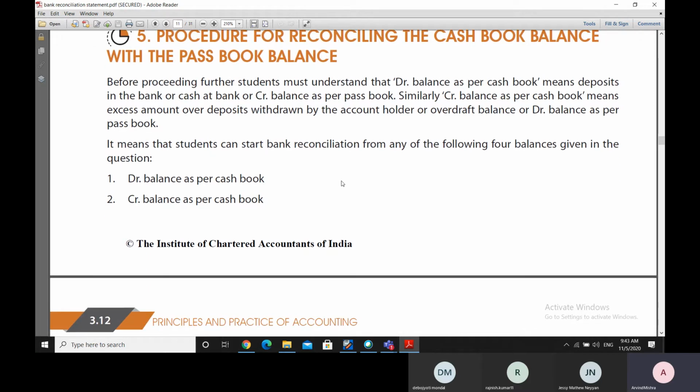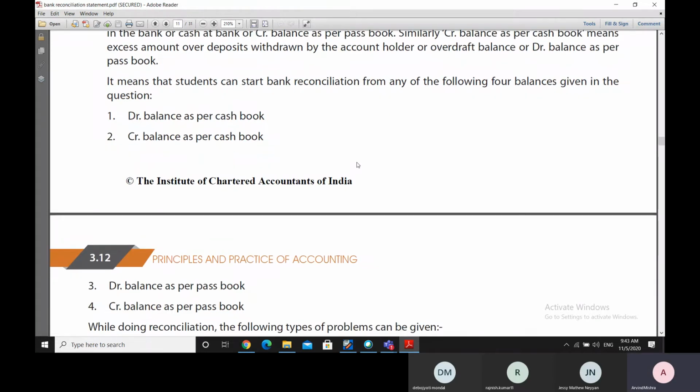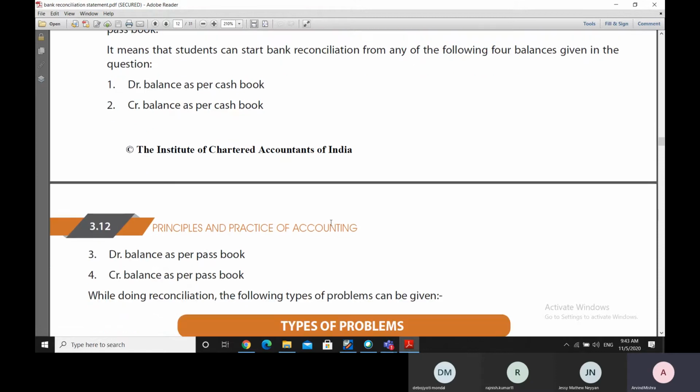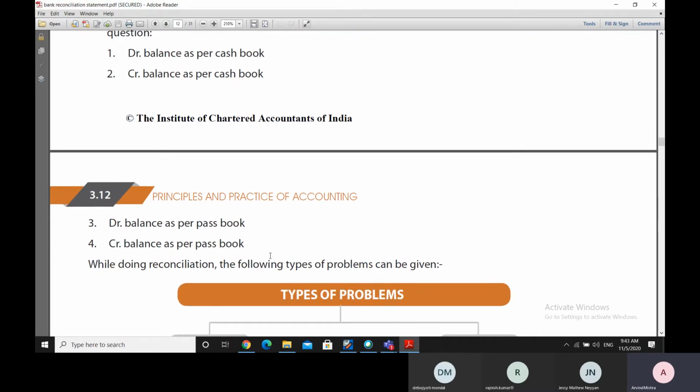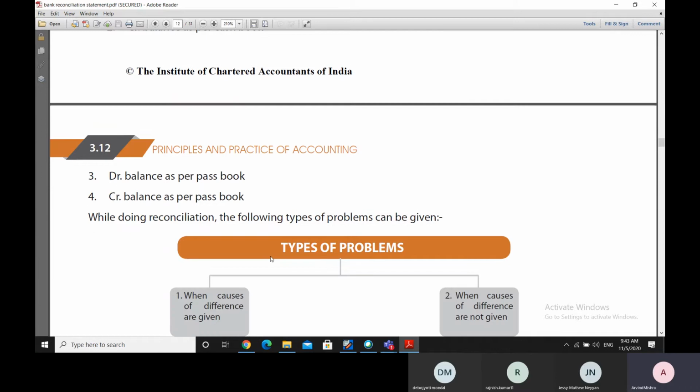So having understood that, we can start the bank reconciliation from any of the four balances which are given in any question. We can start with the debit balance as per cash book. We can start with the credit balance as per cash book. We can start the reconciliation with the debit balance as per passbook, or we can start the reconciliation from the credit balance as per the passbook.